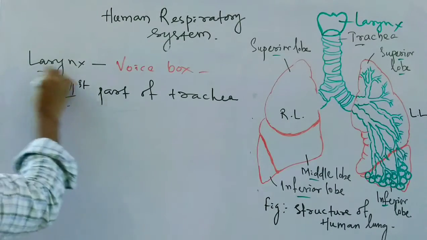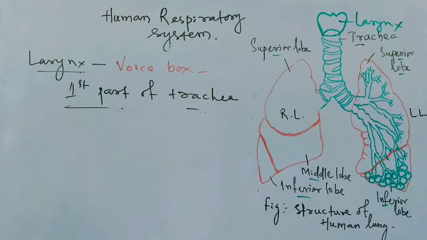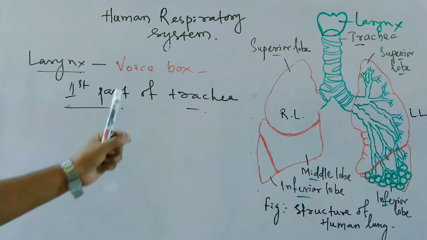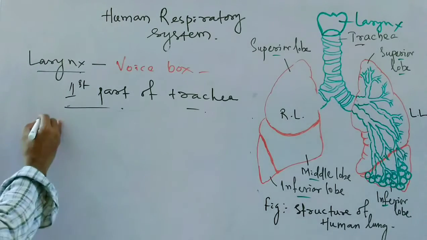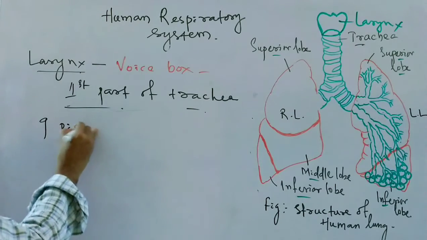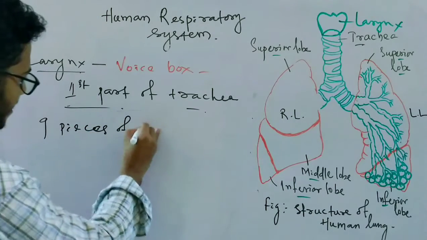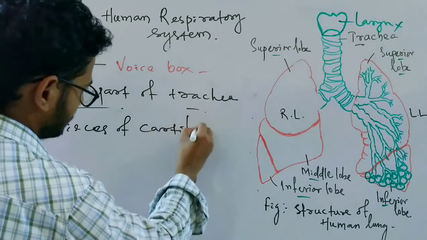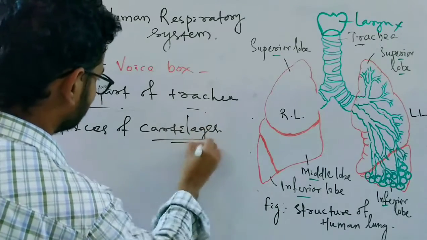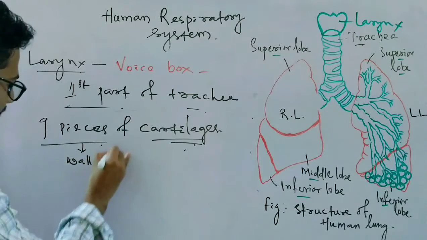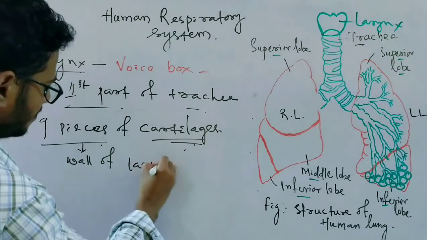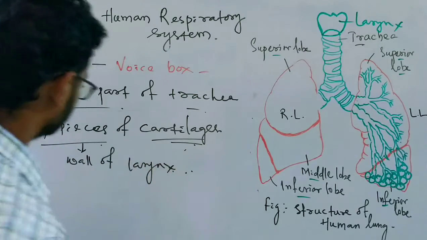The larynx is the first part of the trachea or the windpipe, and it is present in the neck. The wall of the larynx is made up of 9 pieces of cartilage, which make the wall of the larynx or the voice box.